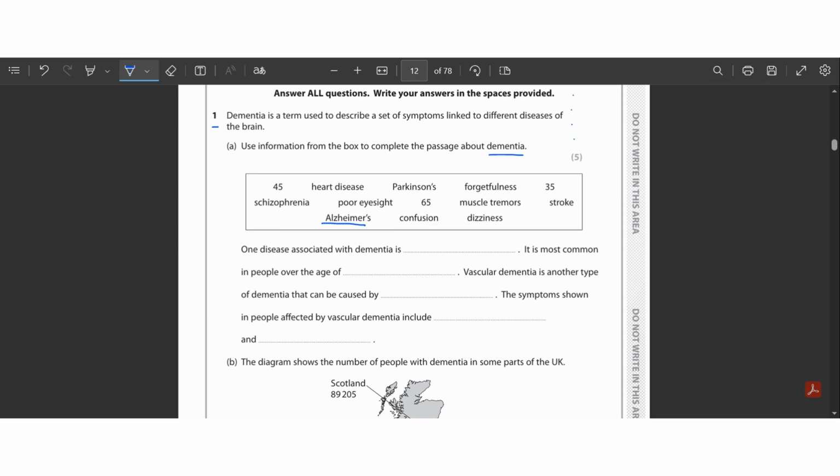All right. So hence, this disease of dementia is related with vascular dementia. Hence, it must be Alzheimer's. And there arises a question: why not Parkinson's? Parkinson's disease is basically responsible for the disorder of movement. Hence, it is not related with direct memory loss of the brain, which is like vascular dementia and Alzheimer's. Hence, it cannot be Parkinson's, and the answer must be Alzheimer's. So let's solve this question.